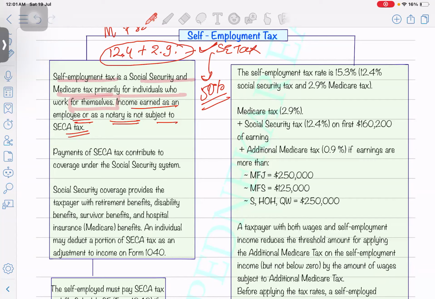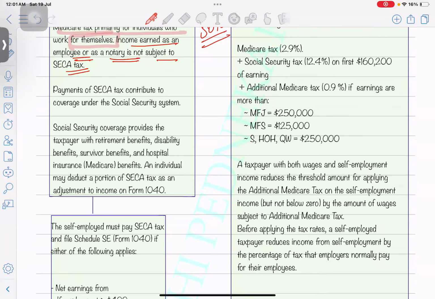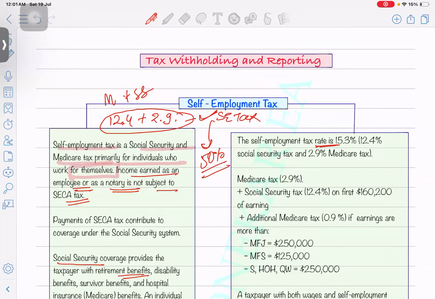Okay, so yes, Social Security coverage provides the taxpayer with the retirement benefit. So in the near future, whenever you're going to retire, the government starts paying you a certain amount. From where do they bring this fund? That is your Social Security taxes which you have paid in the prior years while you were employed. Okay, self-employment tax, the rate is 15.3.